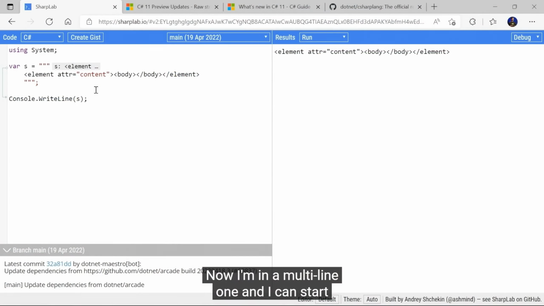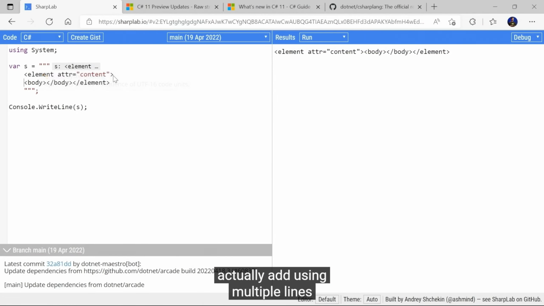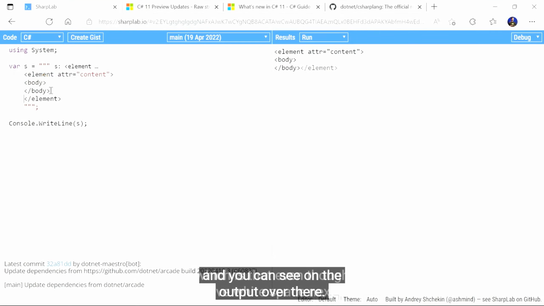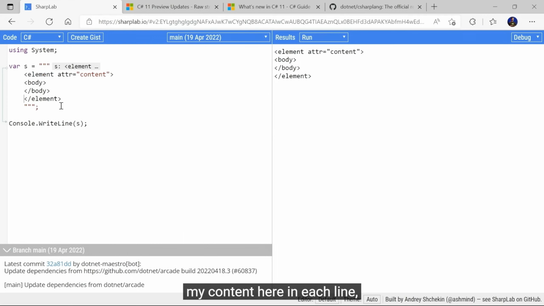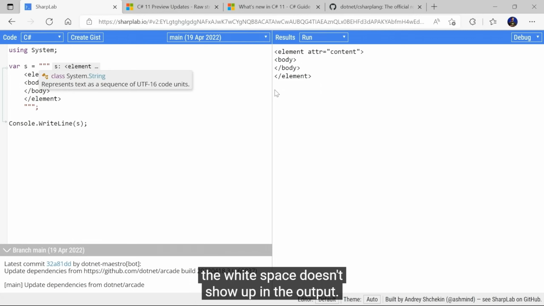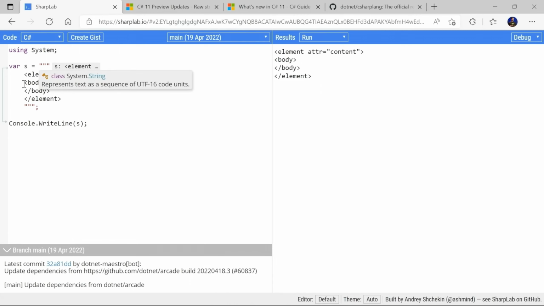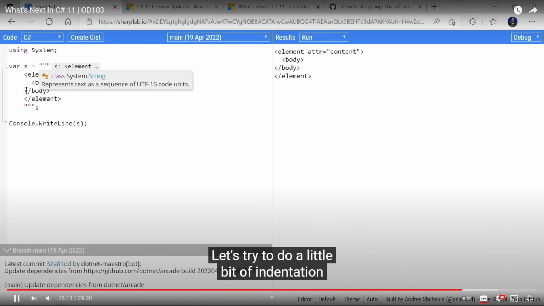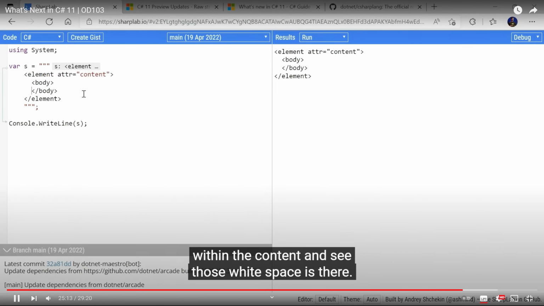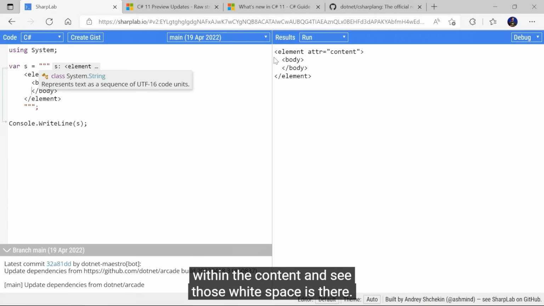Now I'm in a multi-line one, and I can start actually using multiple lines, and you can see in the output over there. Even though I have white space next to my content here in each line, the white space doesn't show up in the output. Ooh. So that's nice. Let's try to do a little bit of indentation within the content. And you see that white space is there.